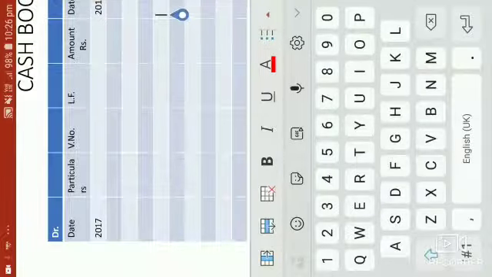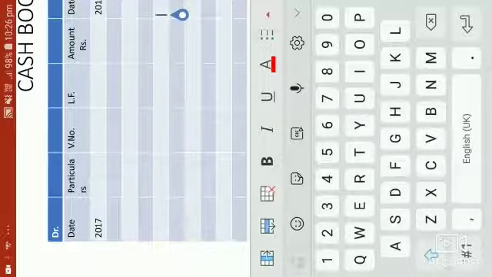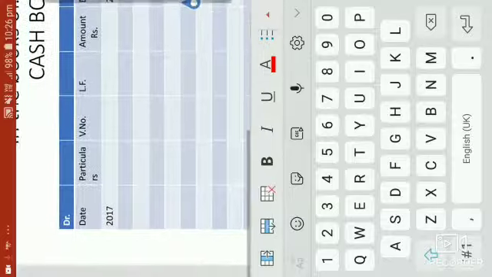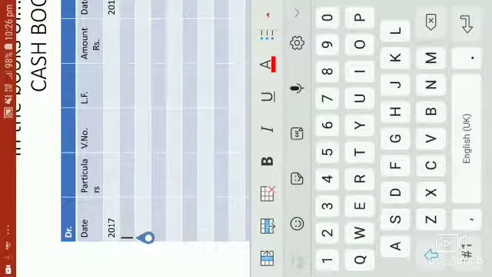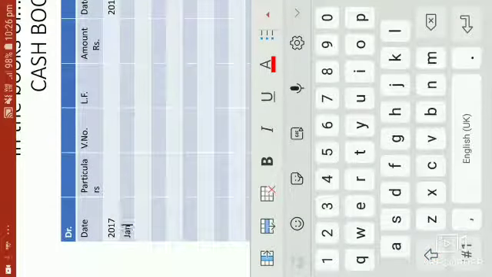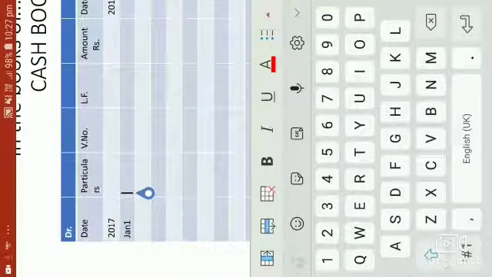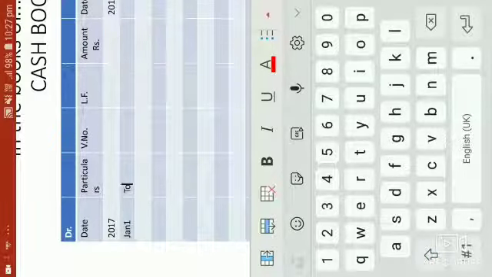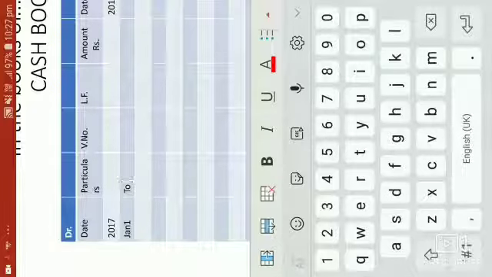Okay, now we will start our solution. On January 1, Reema started business with cash rupees 1 lakh. In the date column, we will write January 1. In the particulars, we will start with the word to, showing this is a debit side, and we will write the name of the account. Reema started business with cash means she introduced capital in the business.